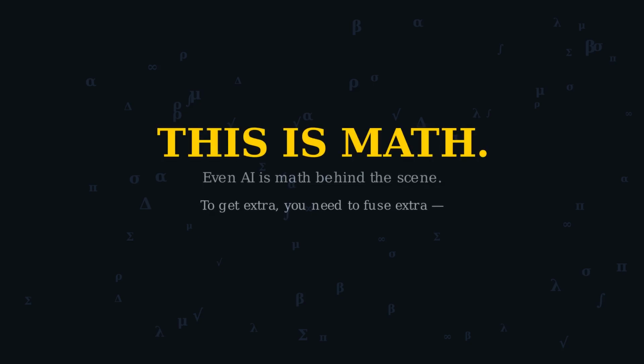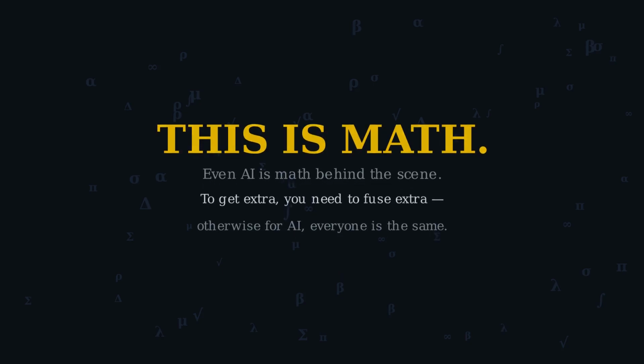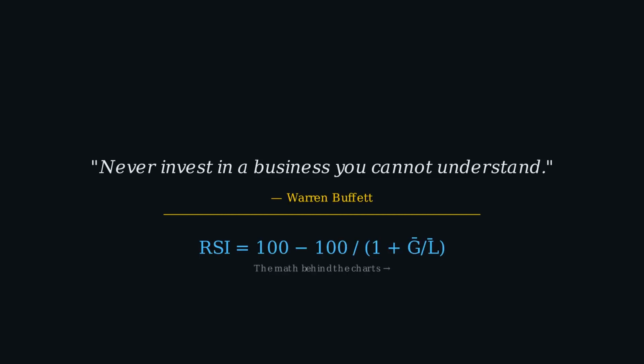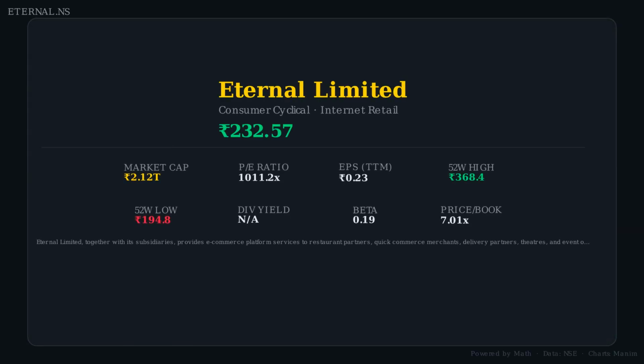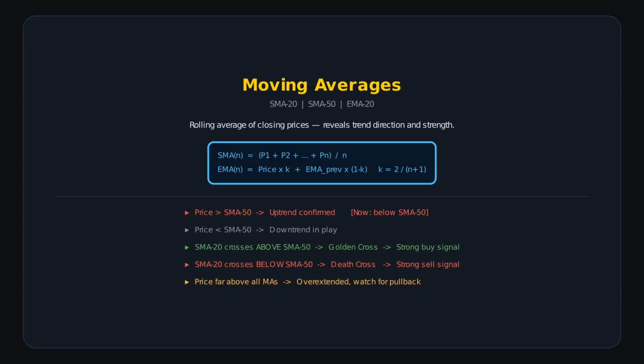This is math. Welcome to the technical analysis of Eternal Limited. ETERNAL.NS is a consumer cyclical company with Rs 2.1 trillion. Over the past 3 years, the stock has gained 323.6%. We will break down 4 key indicators: moving averages, Bollinger Bands, RSI, and MACD, because every line on this chart is a formula. Let us start with moving averages, the foundation of trend analysis.